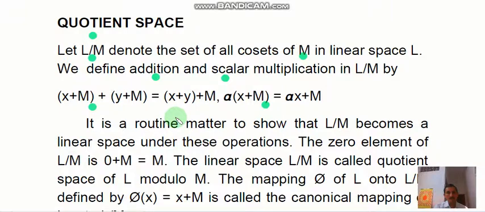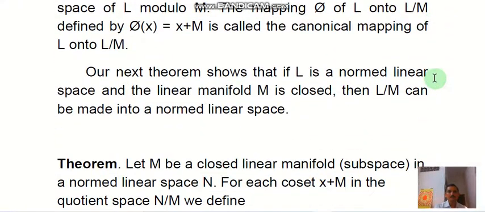It is a routine matter to show that L by M becomes a linear space, and under these operations the zero element of L by M is 0 plus M equal to M. The linear space L by M is called the quotient space of L modulo M. Such type of space is known as quotient space of L modulo M. Again here is the definition of a mapping: the mapping phi of L onto L by M defined by phi x equal to x plus M is called the canonical mapping of L onto L by M. So this is the quotient space.